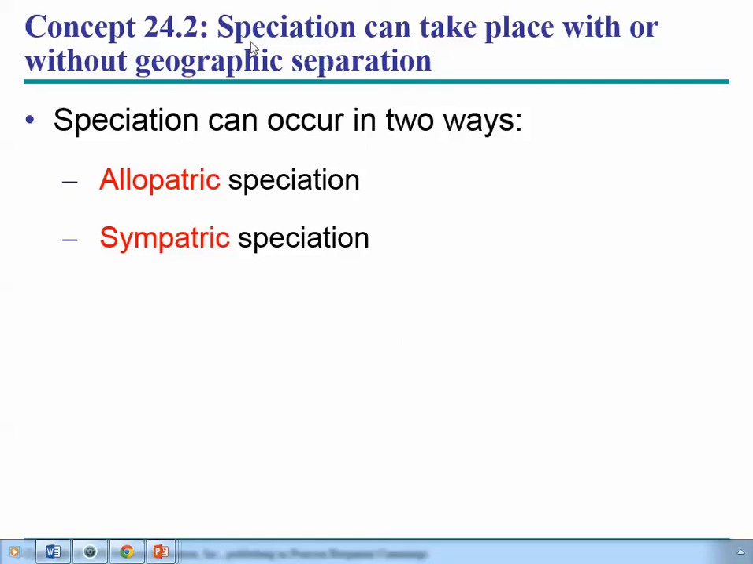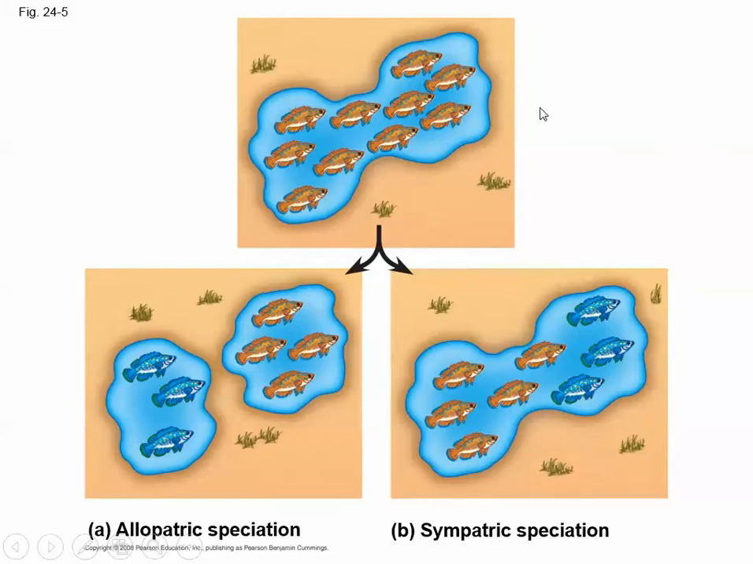All right, the third big idea in this chapter is the two main ways or mechanisms of speciation. Allopatric, as I explained before, literally means different country. Sympatric, same country. And out of the two, allopatric occurs much, much more often.